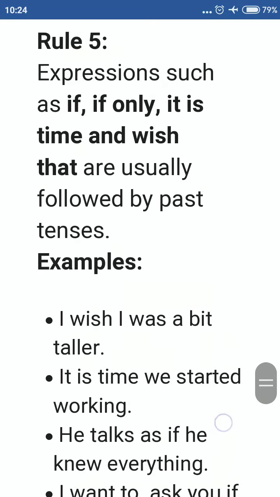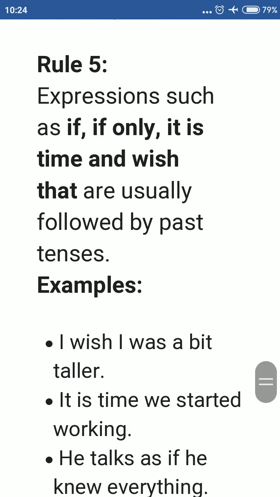See here, if you find subordinate clause beginning with if only, it is time, or wish that, then the tense of the subordinate clause will be in past tense.